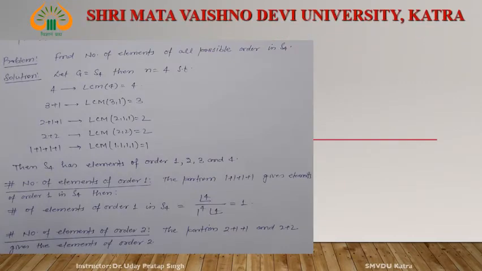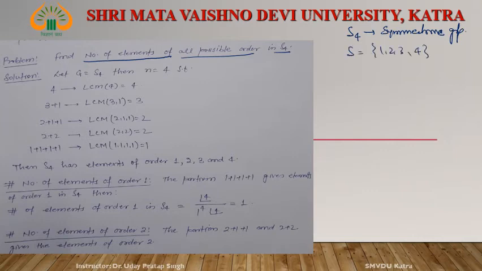Now see one example. The partition function we already studied. Now find the number of elements of all possible orders in S4. What is S4? S4 is the symmetric group, right? The set is 1, 2, 3, 4, and the order of this S4 is 24, that is factorial 4. This is 24.